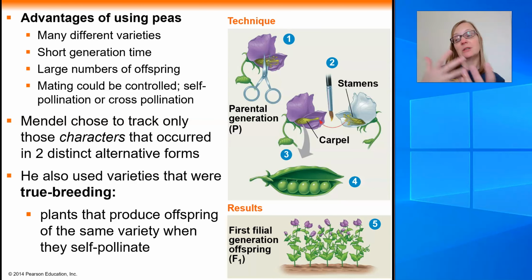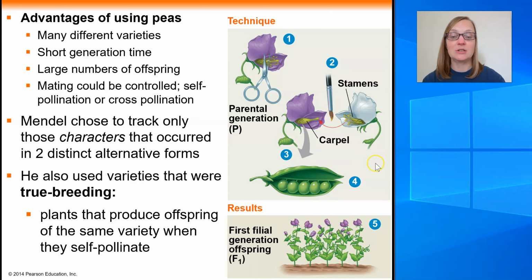Oh, this pea is a little bit different from this pea plant. Let's cross them together and see what happens. The generation time was also pretty short, so he could grow a lot of peas in a short period of time to collect a lot of data. The more data you have, the more confident you can be in the conclusions that you make from the data that you analyze. On top of that, peas produce a lot of offspring.